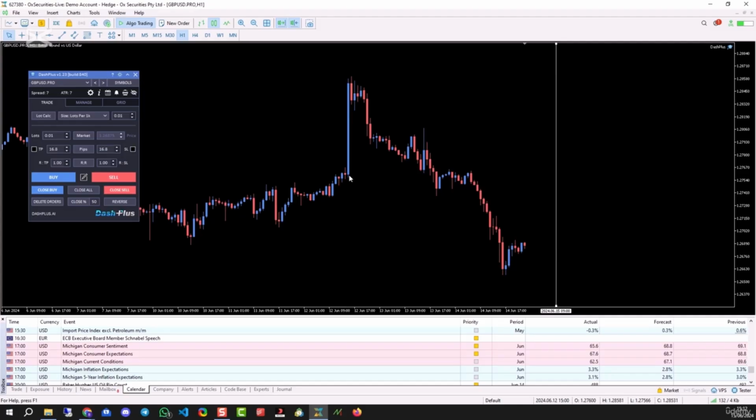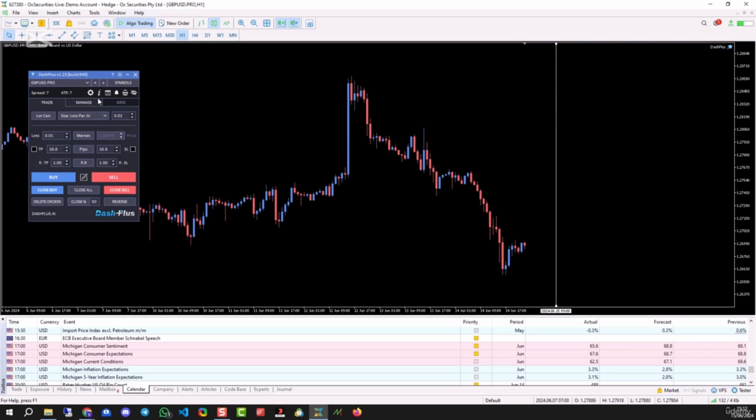Imagine you didn't mark the news on your chart this day. You started to trade, and then all of a sudden you get this huge move. I see this all the time in the groups and the forums. People posting, oh my God, what just happened? Pound US dollar just exploded higher. It's just hit my stop loss. They had no idea this was going to happen. That's the power of news. So news planning is very, very important.